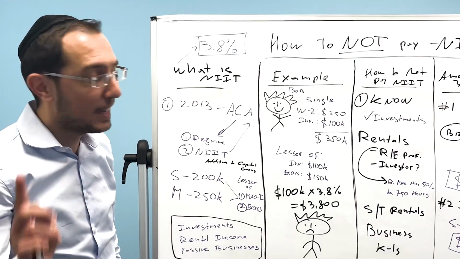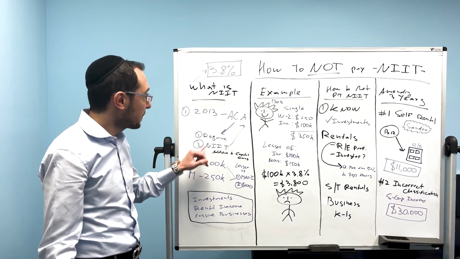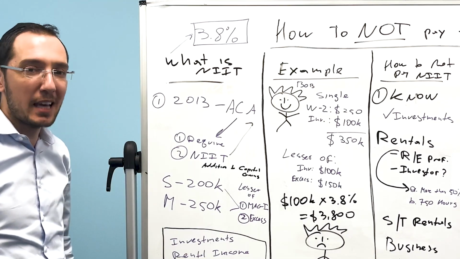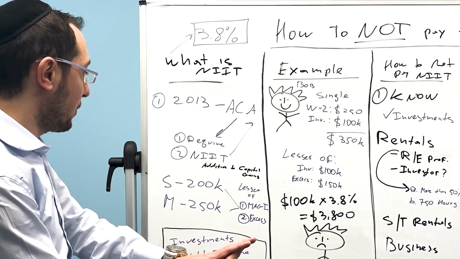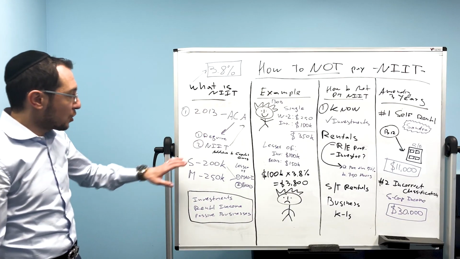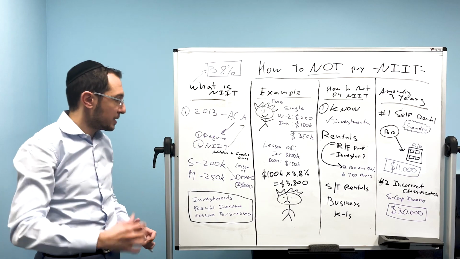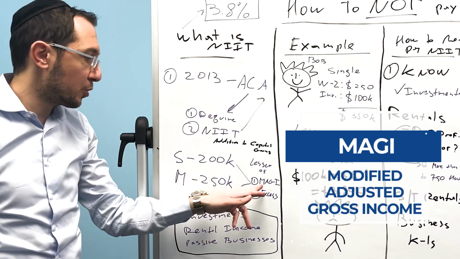No. It is 23.8%. Why? Because we have this dreaded silent 3.8% tax. It is calculated automatically on your tax return. Now the government says, all right, we want to fund the ACA, so we're going to tax you 3.8%, and this is how we're going to calculate the tax. The government says, we're going to take your modified adjusted gross income.